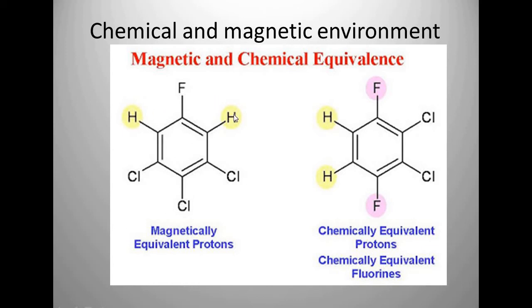Two protons can be magnetically equivalent if they feel the same magnetic field, whether induced magnetic field or external magnetic field. And if we say they are chemically equivalent, then they have the same distance or the same bonding, like this hydrogen 3 bonds away from the fluorine and this one also 3 bonds away from the fluorine, so we can say they are chemically equivalent in nature.